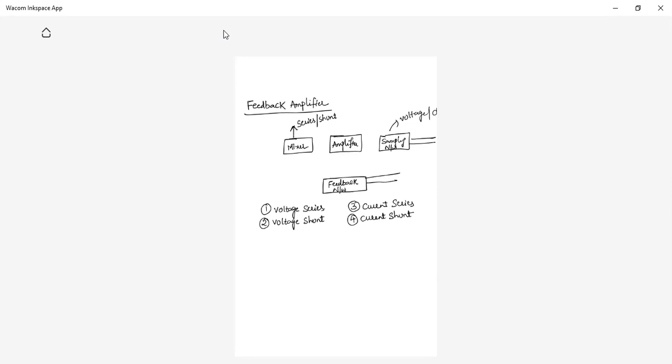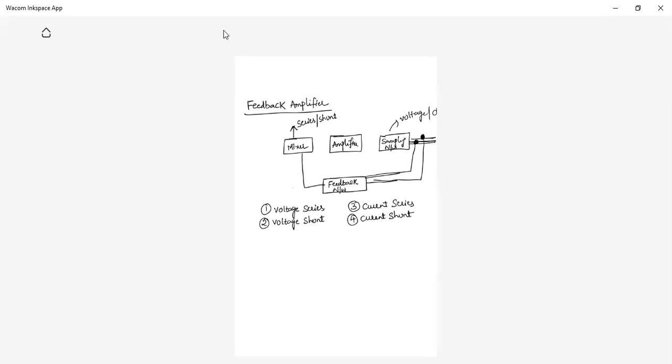So what type of sample are you taking? If you are taking a voltage sample, then it is called voltage, and if you are doing the mixing in series, then it is called series mixing. So for a voltage series feedback amplifier, whenever you are taking voltage, you should take a parallel connection, because we know parallel voltages are always the same. That is the reason if you are taking a voltage sample, the connection should be represented as a parallel connection. Parallel connection will give you voltage.